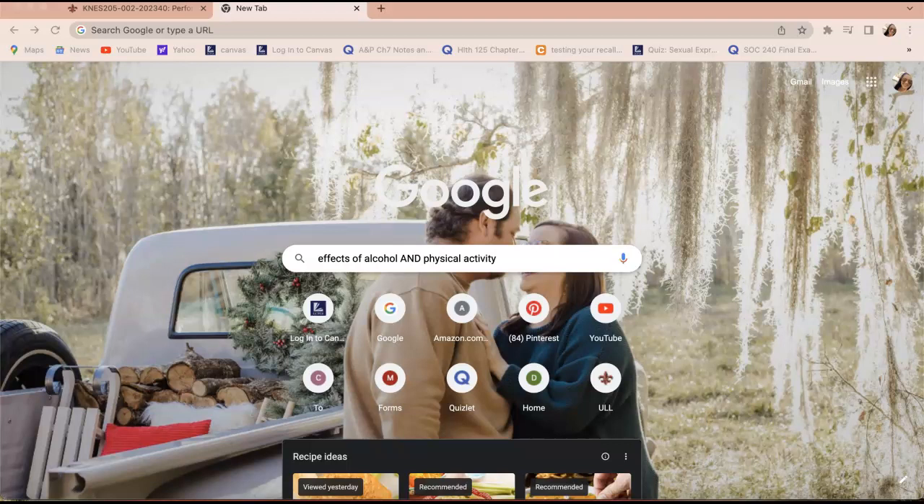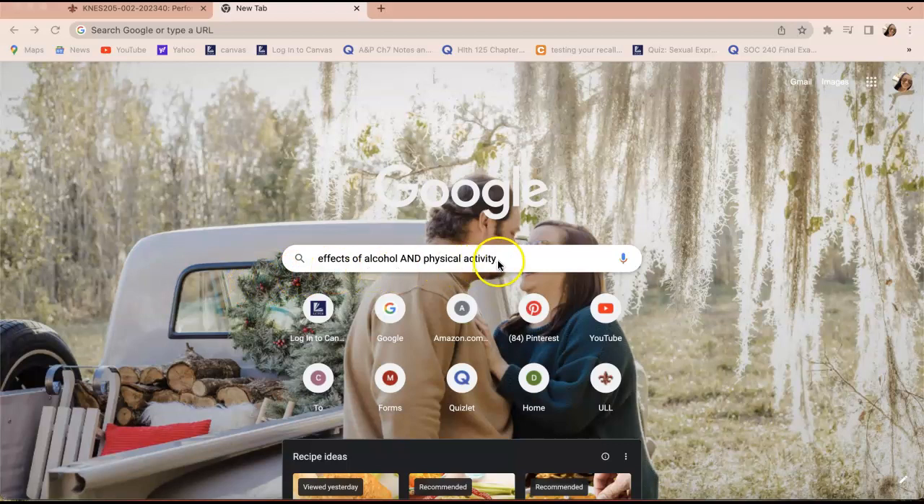Hello, so today we are going to be doing research using Boolean. This has three functions and it requires you to use "and," "or," "not" when Googling a topic. So my topic is, what effects does alcohol have on physical activity?